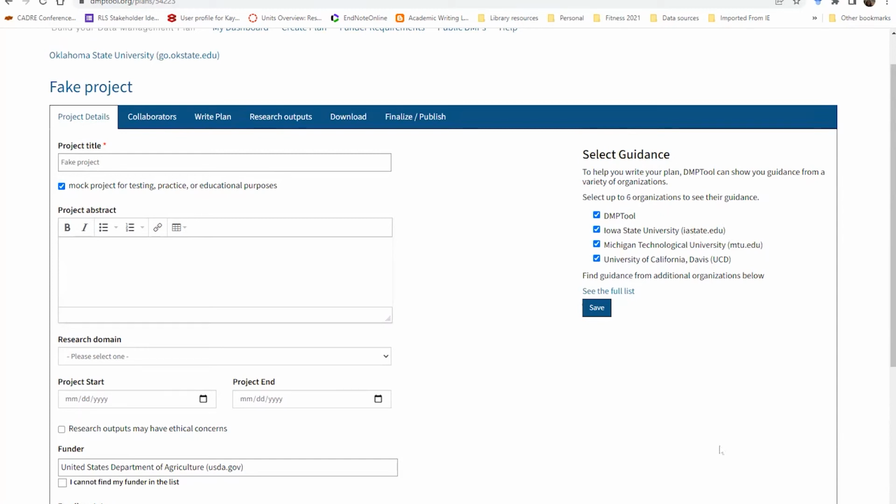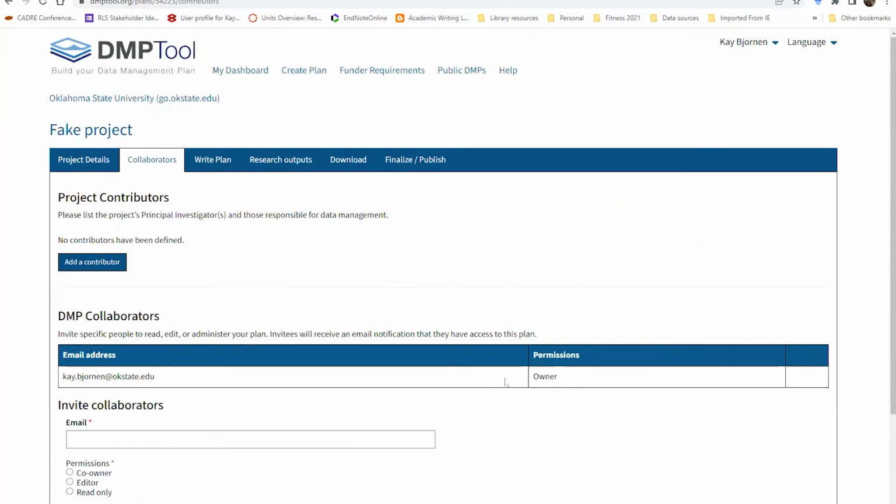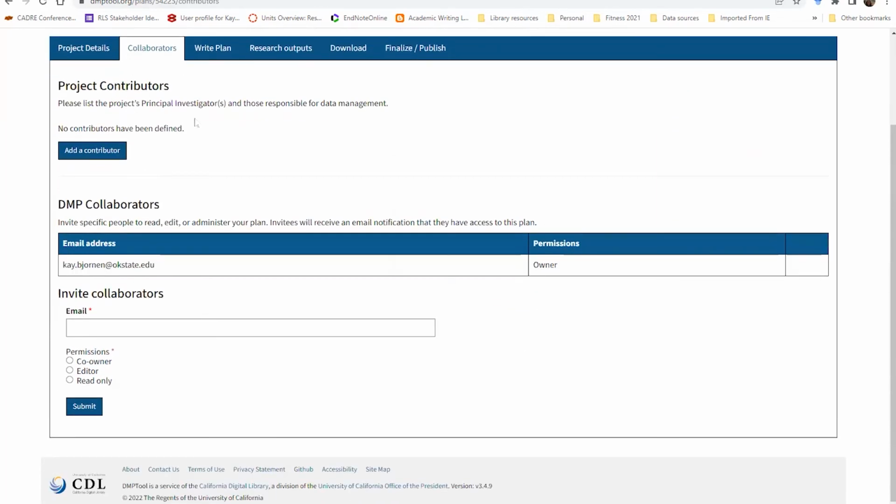But for USDA NIFA, some of my collaborators are at Iowa State, so I'm going to include their hints and tricks, because I know they've had some success, and I might want to pay attention to that. Then up here, select collaborators. This is where I would add any co-PIs that I wanted to contribute.